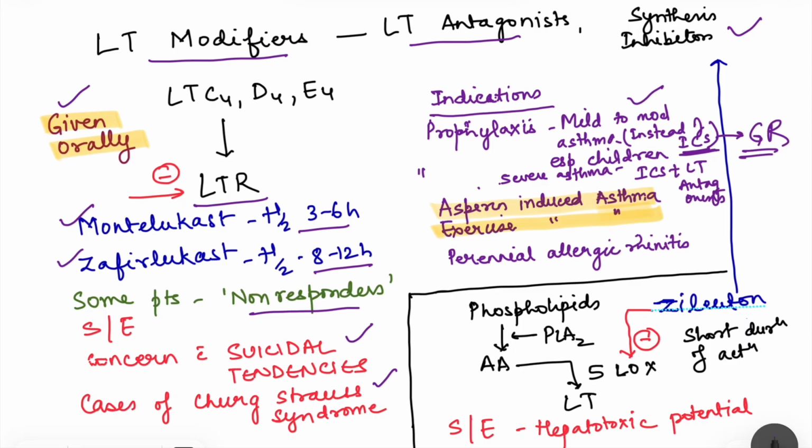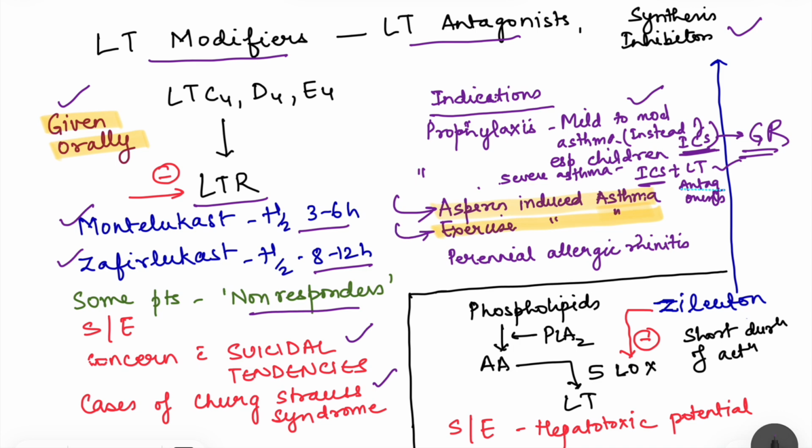Then they can also be added in case of prophylaxis for severe asthma. So apart from long-acting beta-2 agonist with the inhaled corticosteroid, these drugs can also be added. But they are the preferred drug for two types of asthma. One, aspirin-induced asthma, and second, exercise-induced asthma.